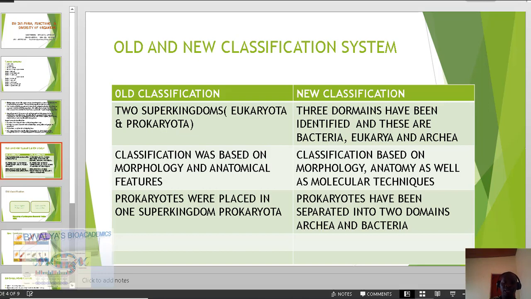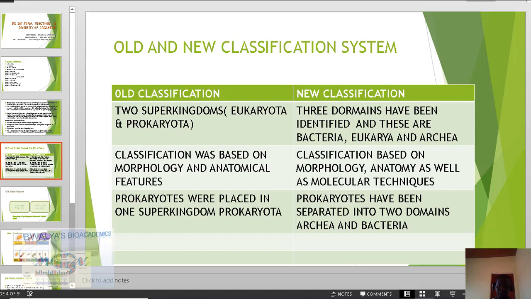All right. In the old classification system, the classification was entirely based on morphological and anatomical features, meaning based on how they appear outside, and then also on some anatomic features such as the nature of the heart. For instance, is it one chambered, is it two chambered, and so on and so forth. But now it goes beyond just the morphology and anatomy. It also goes into the molecular techniques, whereby there is use of DNA now to associate a particular organism, to see how closely related two organisms are. There's also analysis of DNA to show how similar this organism is to the other one.